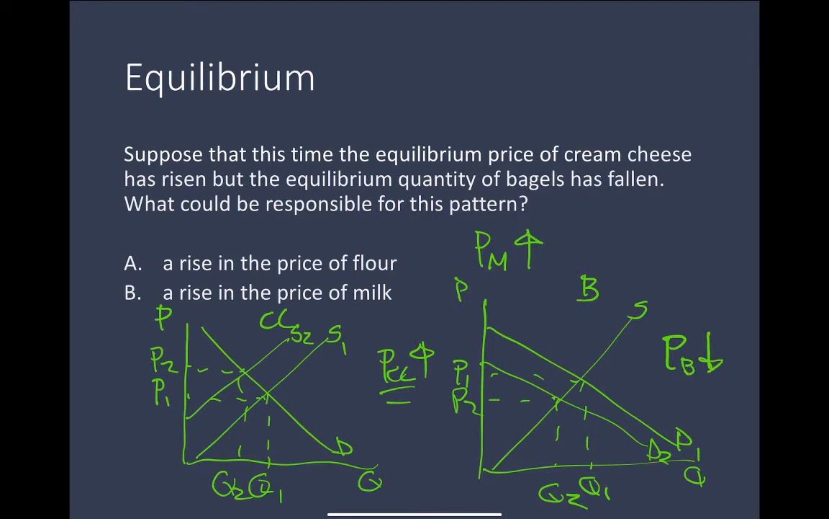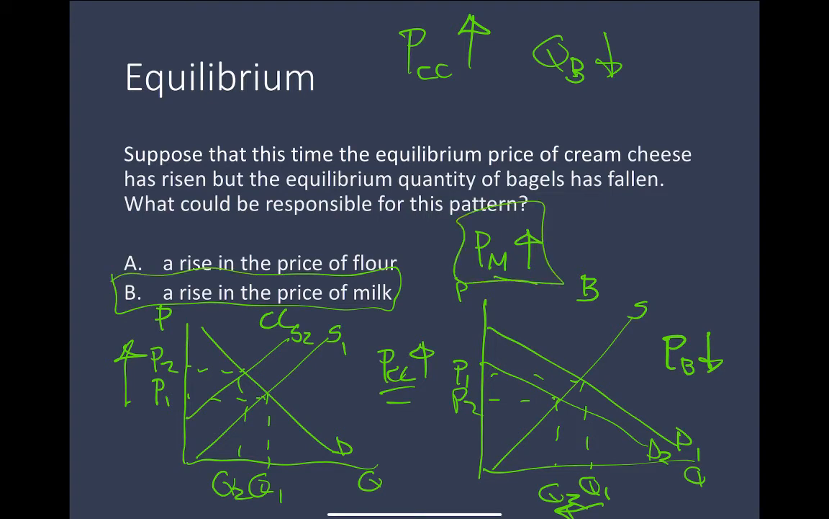So we're looking for something. Suppose at this time the equilibrium price of cream cheese has risen and the equilibrium quantity of bagels has fallen. And so you see that both of those things have happened. The price of cream cheese went up and the equilibrium quantity of bagels went down. So B, a rise in the price of milk, is the correct answer.